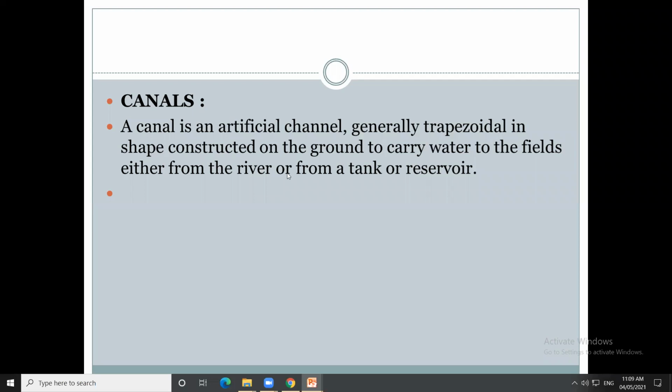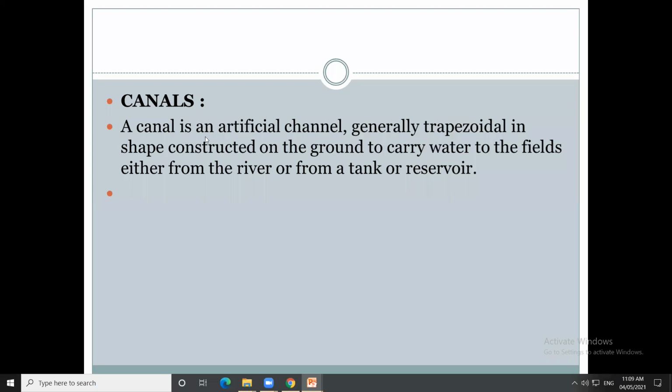So that water is conveyed from the river or from tank or reservoir, which is constructed adjoining to the dam structure. To carry the water from the reservoir or river to irrigation fields, that structure is known as canal. That structure ला काय म्हणायचं? Canal.